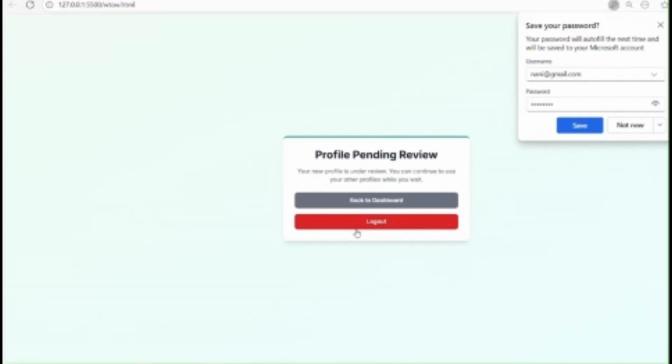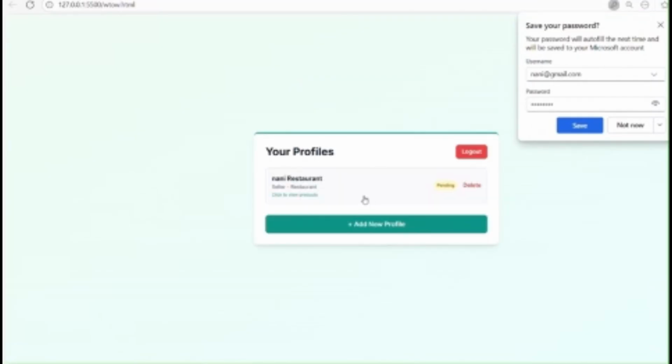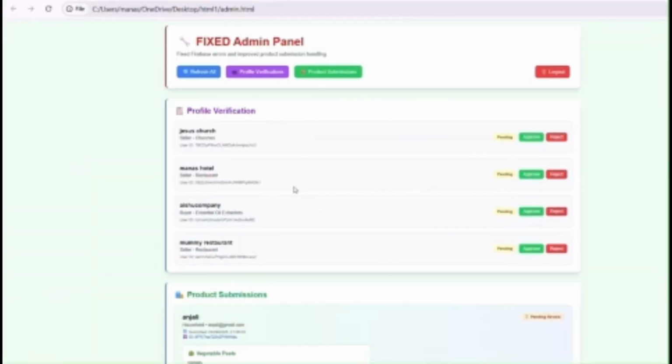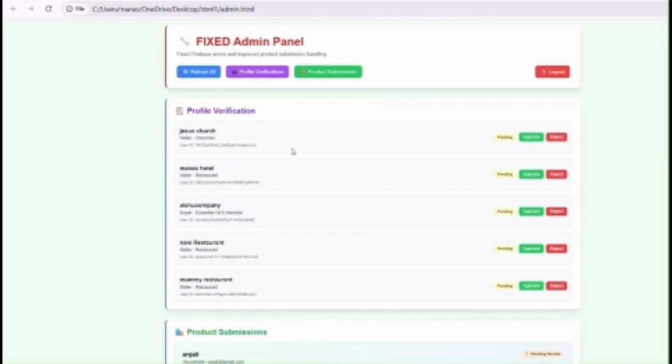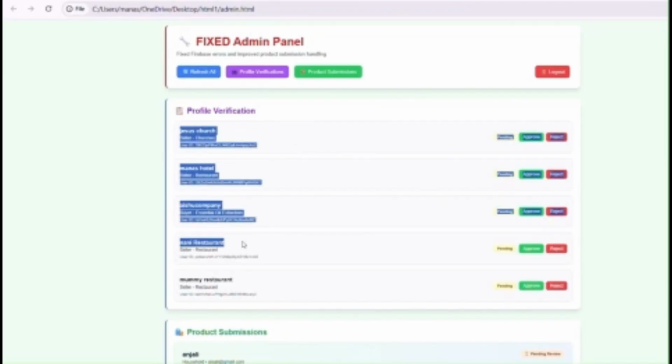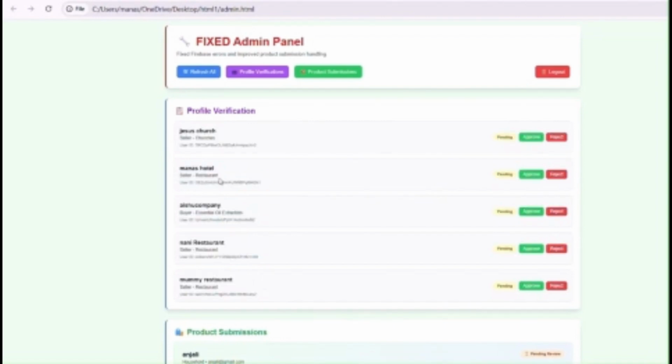Now once you have entered it, you can go back to the dashboard. Here your profile will be pending because the admin has to approve your request. This is our admin page, where we have all the requests, and here we got our request, Nani restaurant, for which I have entered the credentials.